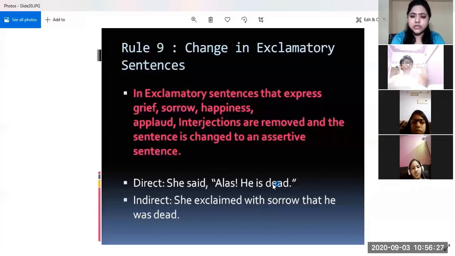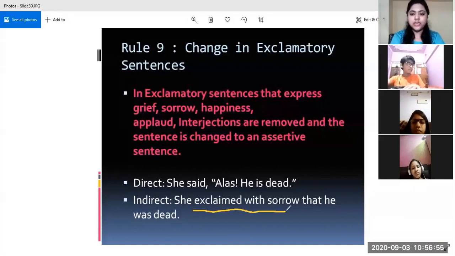She said, "Alas, he is dead." So indirect speech would be, now she's exclaiming something. So she exclaimed. Here said will not come, exclaimed will come. How is she exclaiming? She is exclaiming it sorrowfully. So she exclaimed with sorrow. This is used with the reporting speech. She exclaimed with sorrow. Now, what is she exclaiming? That he was dead. See, he is dead. This is present. So this also you have to keep in mind parallelly, that you have to change the tense of the sentences as well.